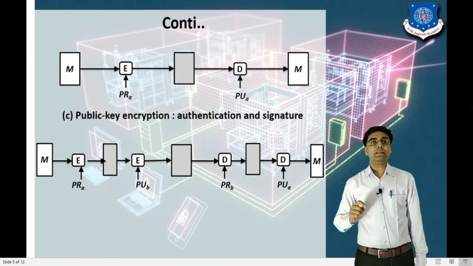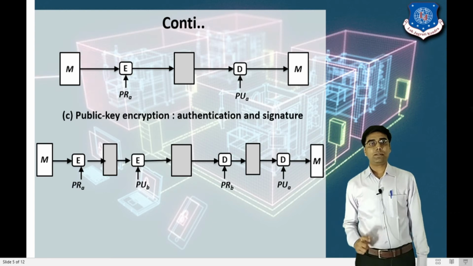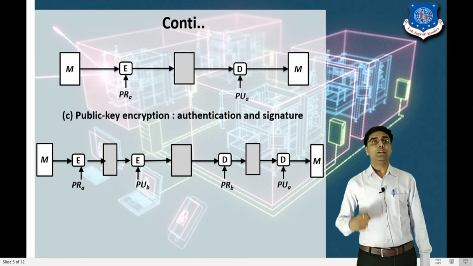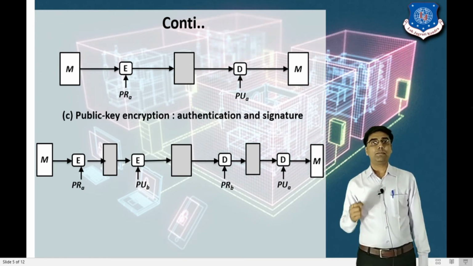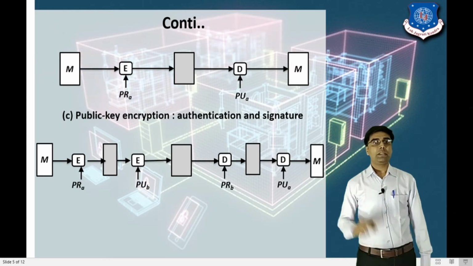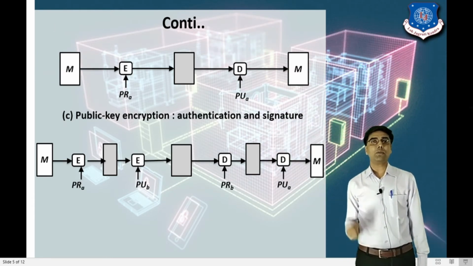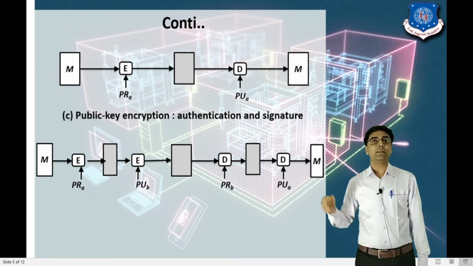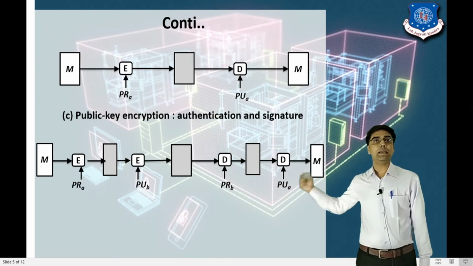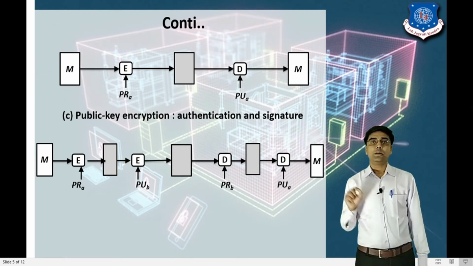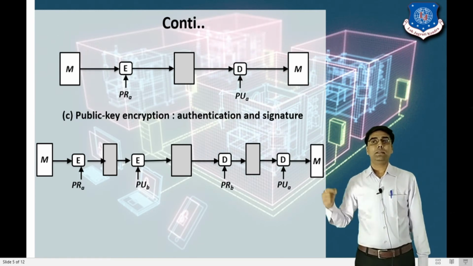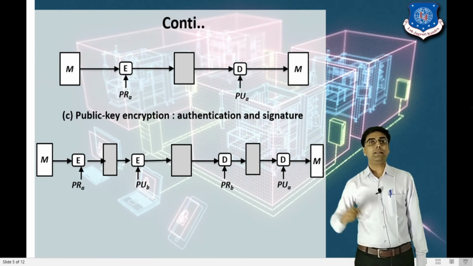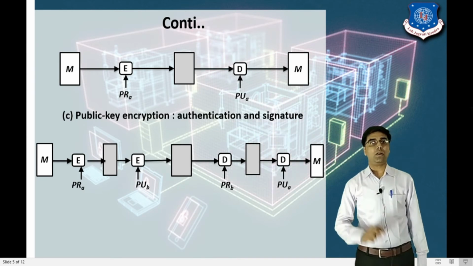So here we can say that the sender is a correct or authenticated person, because the sender uses his private key to encrypt the message, and the private key is not shared with a different user. Same for the receiver side: the receiver is also an authenticated person. It means the receiver decrypts the message with the help of his private key, and the receiver's private key cannot be shared with a different user. So here the sender is an authenticated person and the receiver is also an authenticated person.